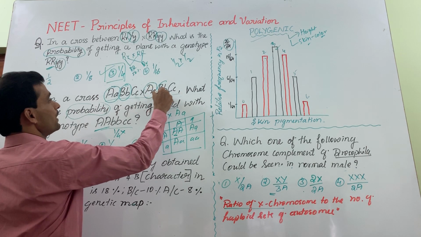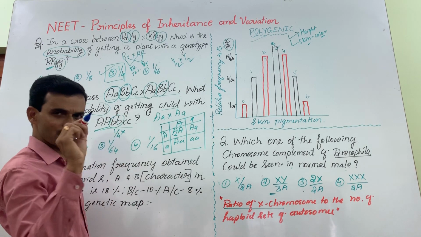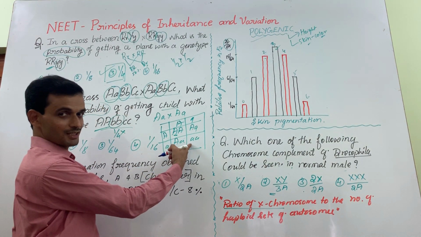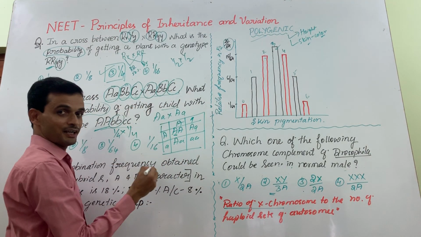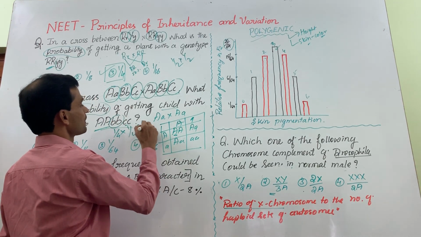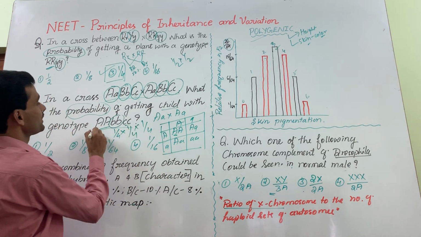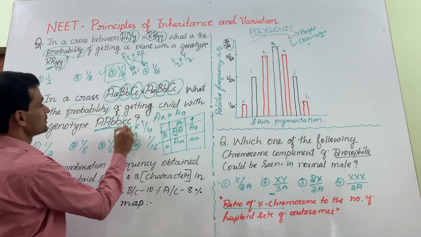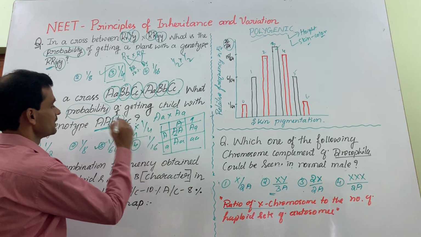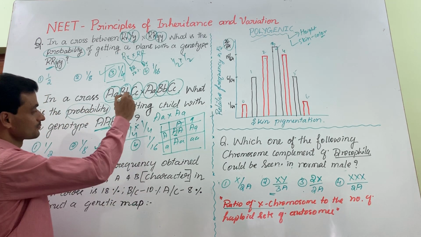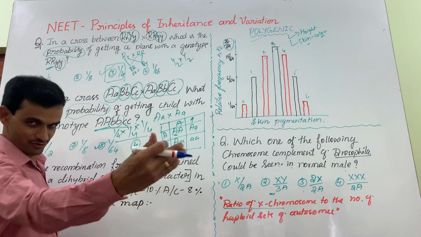Similarly, parents have got capital B, small b combination. What is the probability of getting small b in the child? That is small b, 1 by 4. Similarly, in this combination of parents, the chance of getting small c would be 1 by 4. 1 by 4 into 1 by 4 into 1 by 4. That is the probability of the genotype capital A, small b, small c: 1 by 64. That is how you calculate the probability of getting a genotype in the next generation.